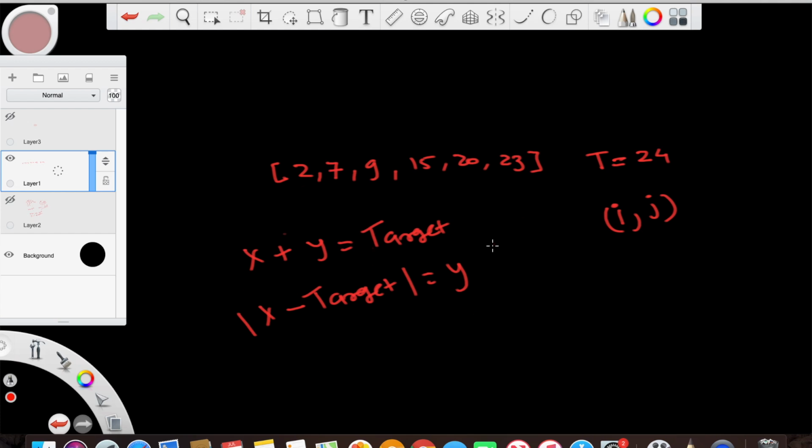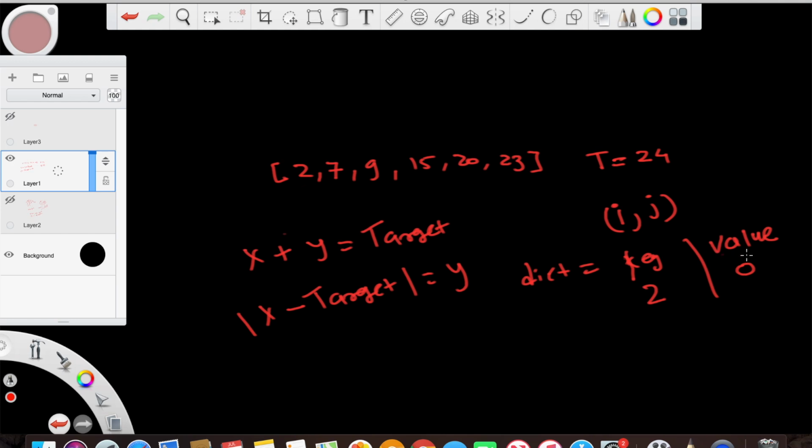So now, let's think about a better way to code this. The first thing you need to think about is a data structure. We are doing Python code right now, so the data structure could be a dictionary, right? In the dictionary, we could have key-value pairs, where the keys are your x values. So let's say we have 2, and the value could be 0. The value is the index attached to that.